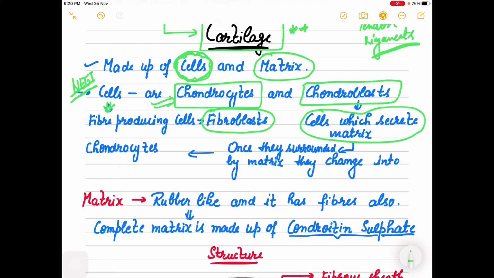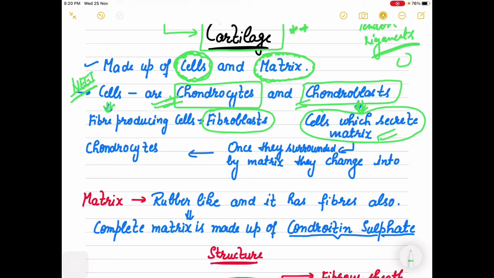They are fiber producing cells, as well as it is having matrix. So cells can be chondrocytes and chondroblast. Out of these, chondroblasts are the cells which make or secrete the matrix.